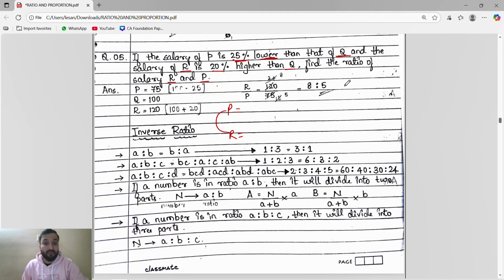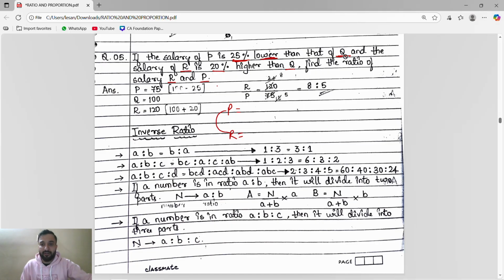The same concept we did before. We are given percentage here. Salary of P is 25% lower than that of Q. So we are comparing with Q. So what will we take? We will take Q as 100. So 25% lower than that of Q means 25% lower than 100.